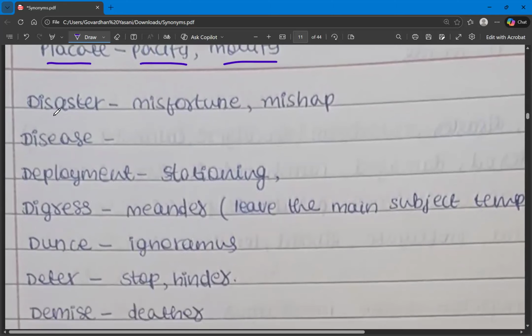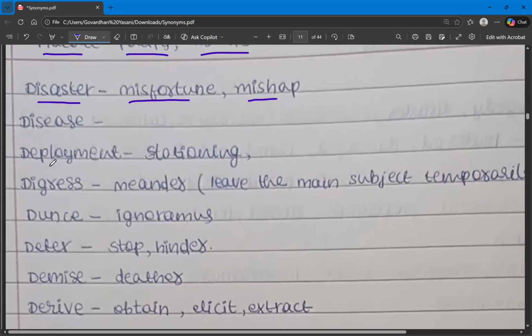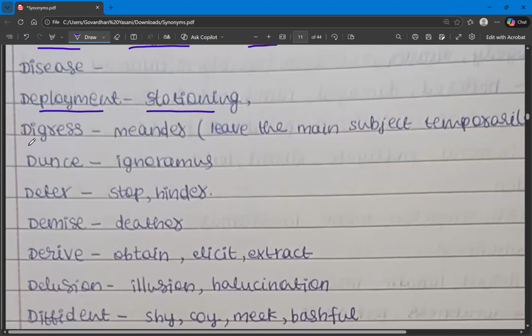And then the next one is disaster. Disaster has been covered almost every time in every letter. So what are the synonyms? Misfortune, mishap, calamity, cataclysm, deluge, flood. See, these are the synonyms for the word disaster. And the next one is deployment. Deployment of soldiers. It's like a stationing of soldiers. So what is the meaning of deployment? Stationing.